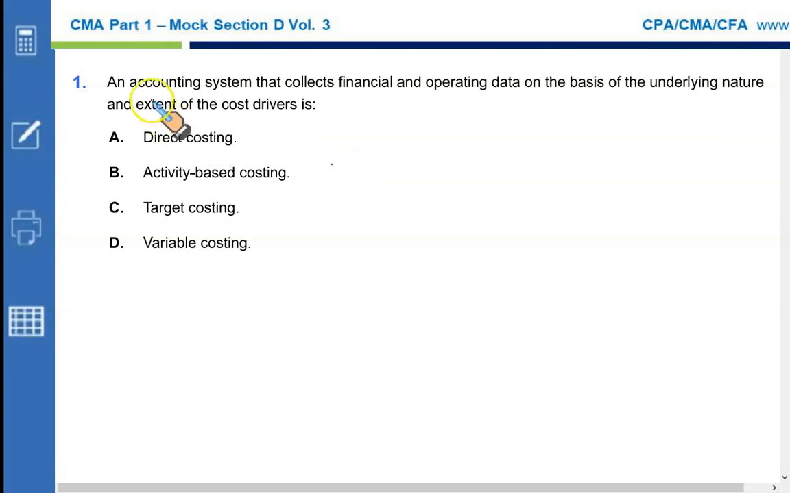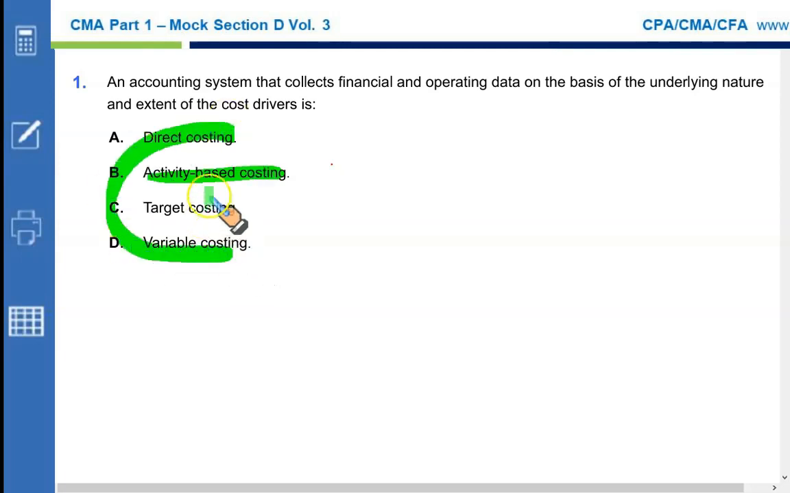Question number 1. An accounting system that collects financial and operating data on the basis of underlying nature and extent of the cost driver. Without doubt, it's activity-based costing. Direct costing basically is also called variable costing, in which we only consider direct material, direct labor, and variable overhead as a part of product cost, which is same as variable costing.